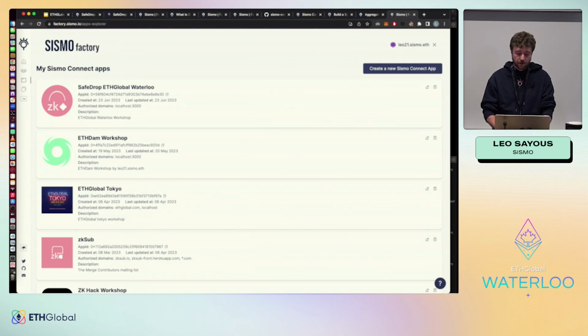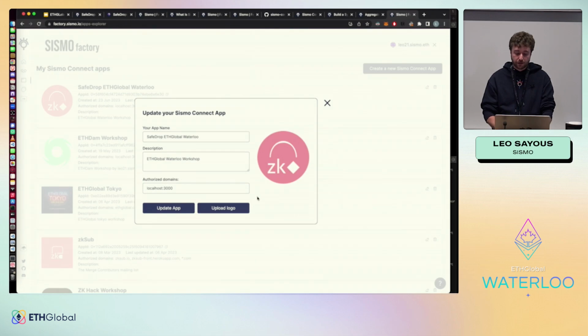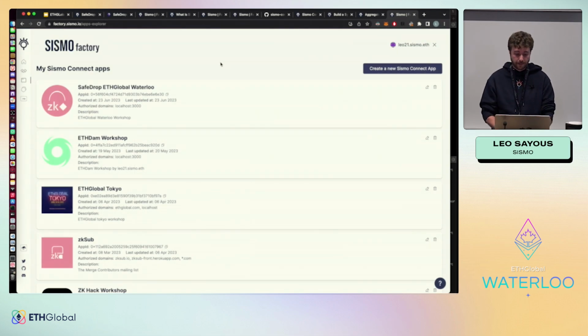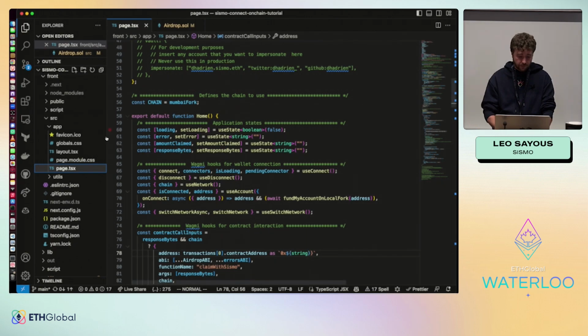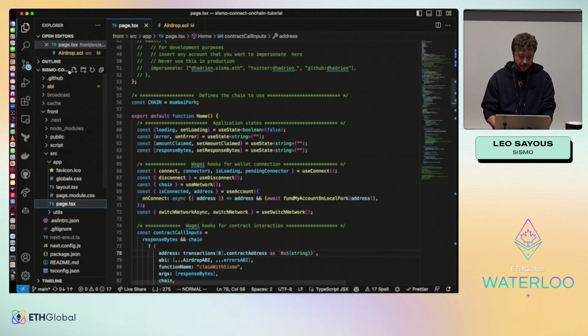Here you can see I've already created it. So I have an application ID I will be able to embed into my projects. You can update it, it's very easy to do. You just have to enter the name, description, a logo, and you create it. It's done right away. So here I'm taking the app ID. I'm going, in the Sismo Connect on-chain tutorial, to the main page here.